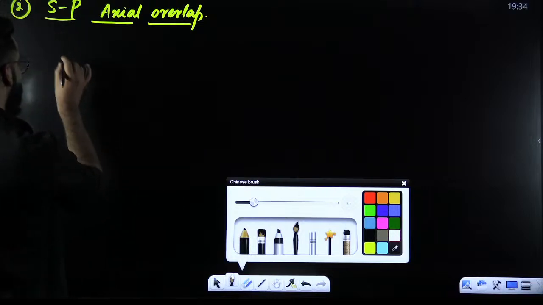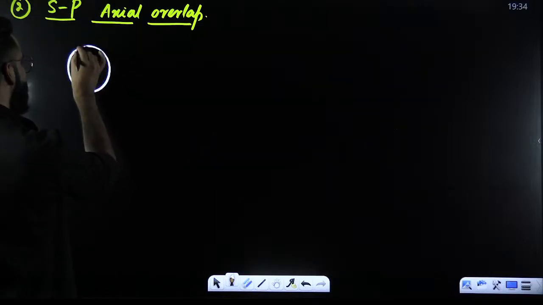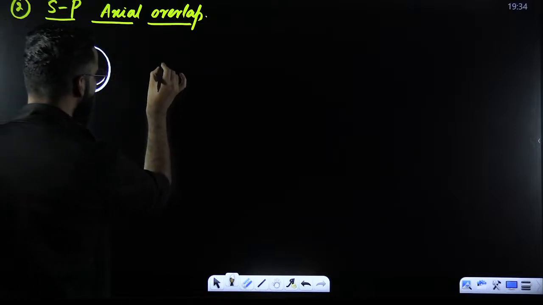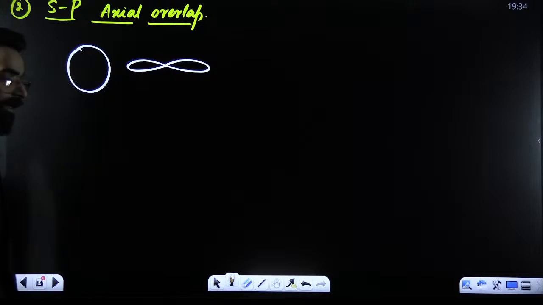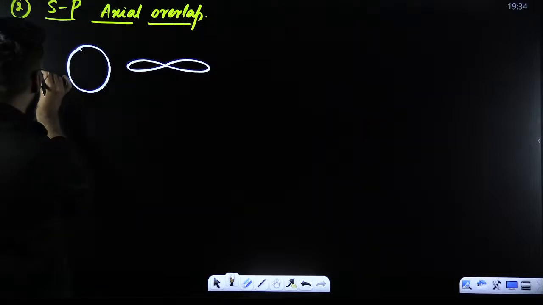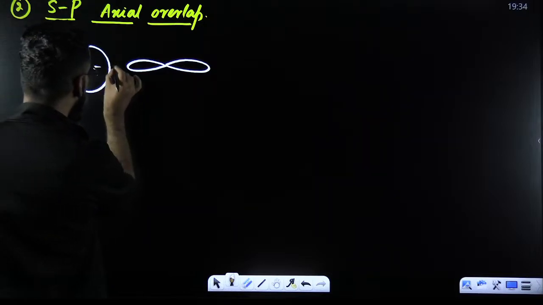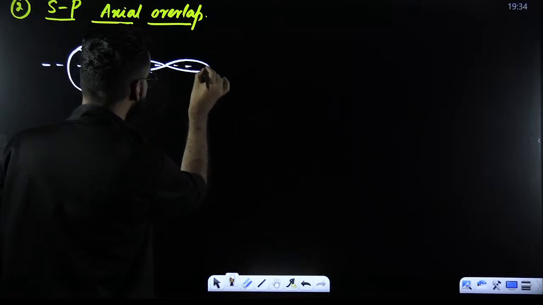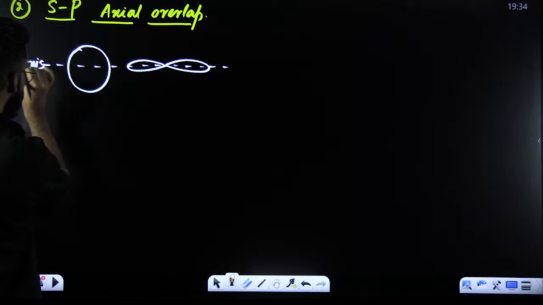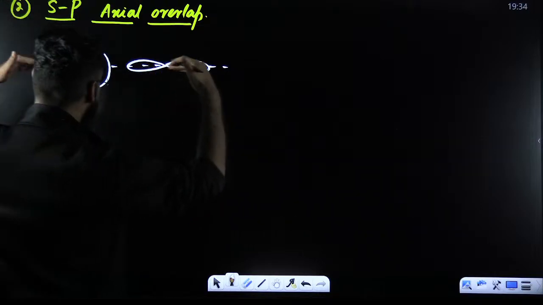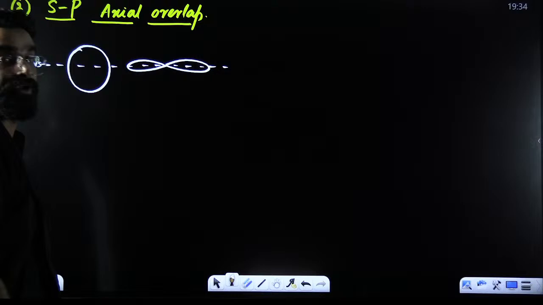My dear students, imagine the S orbital of one atom, and the P orbital of one more atom. This is the axis over here, which I'm calling the internuclear axis, which is generally the Z axis. Now, is this going to be head-on overlapping? Yes, this is going to be head-on overlapping.